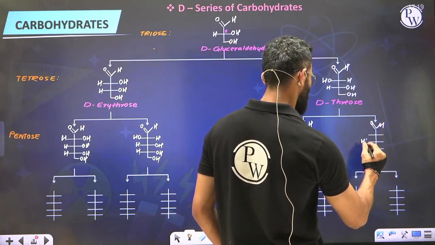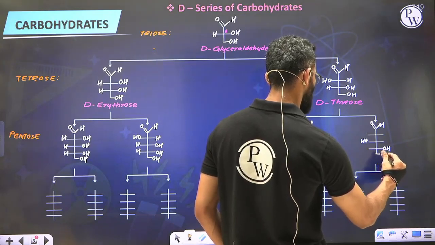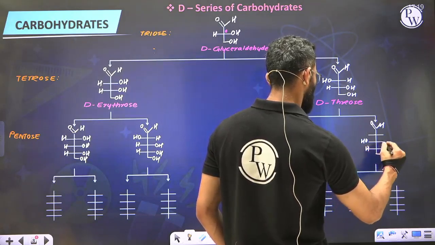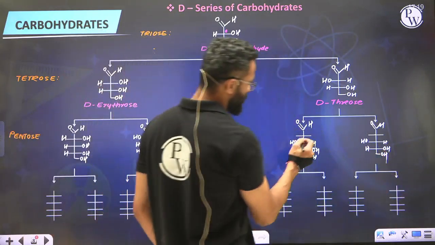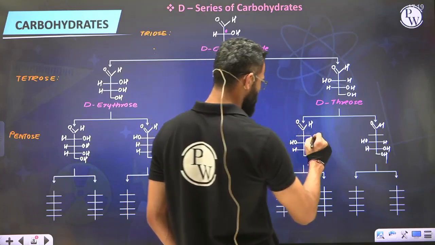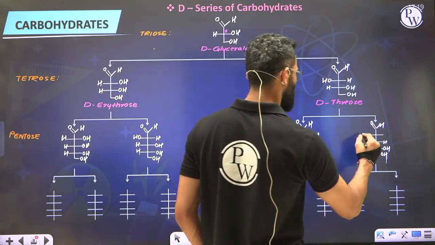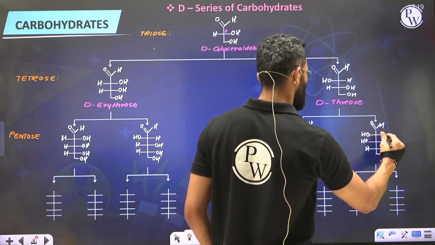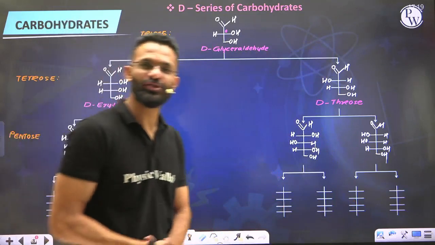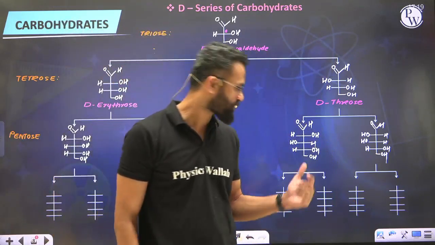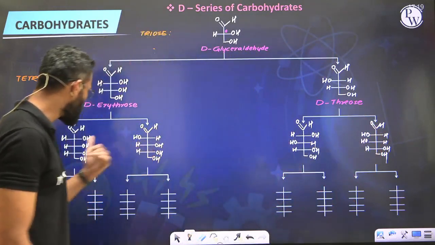Then left and right. And CH2OH. Remaining valencies with H. Okay. Now at the newly added chiral carbon, once you'll put OH to the right, and once you'll put it to the left. So here I'm putting it to the left. Remaining valency with H. So we got 2 more new sugars, each containing 5 carbons. So I got 2 more pentoses from threose, and earlier we got 2 more pentoses from erythrose.